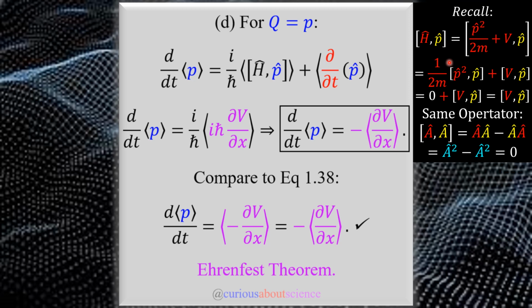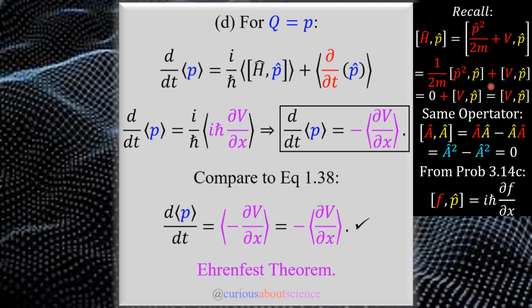So if that goes to 0, we're still left with trying to figure out what v and p are. And this is where the relationship from question 3.14 part C comes in, because we found in that question that for any function that has a polynomial expansion, the Taylor series expansion, commuting with p, we get i h bar the derivative of f with respect to x.